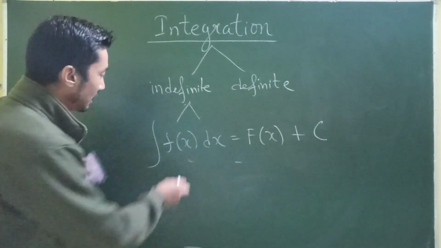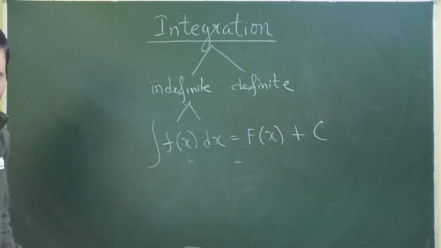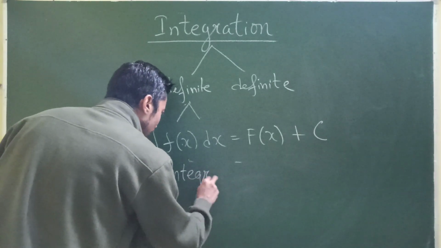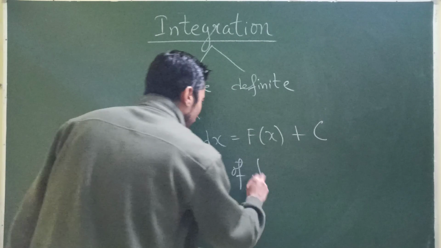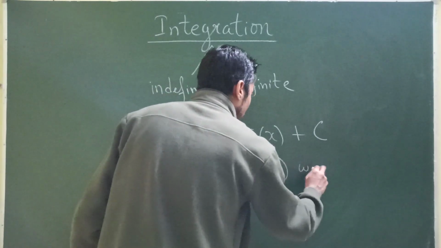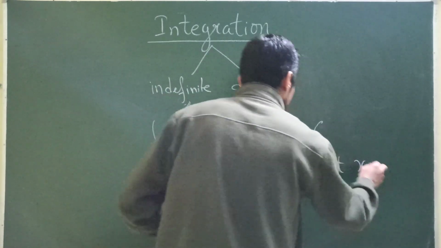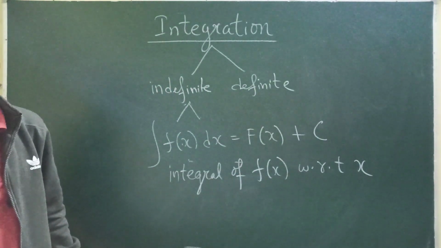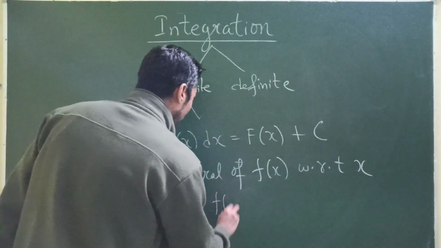Now how do we name this? This is the integral of the function f of x with respect to x. And what is this f of x called?